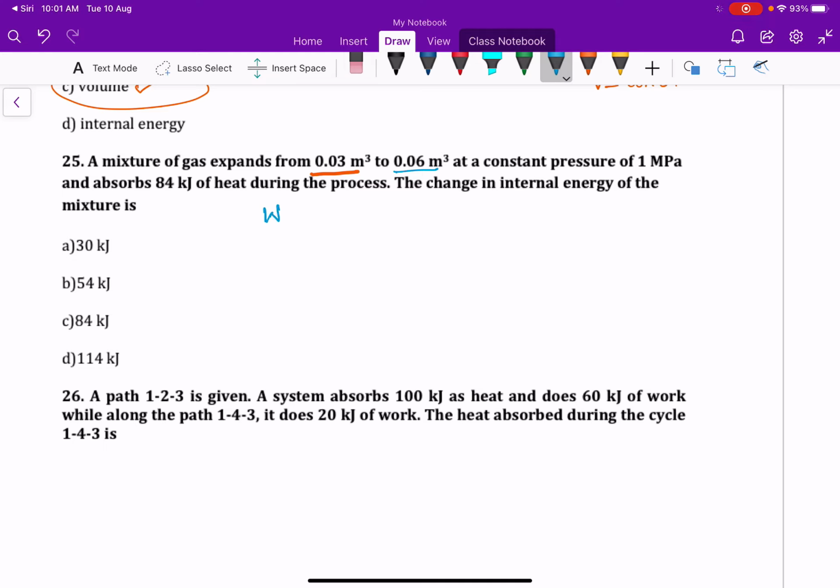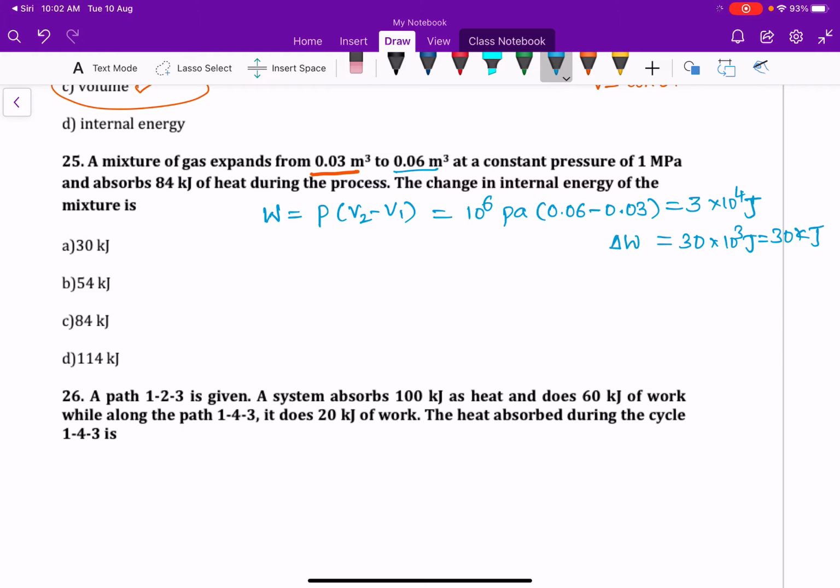Here pressure is constant, so work done is P into (V2 minus V1), that is, 10 to the power of 6 pascals into (0.06 minus 0.03), which is 3 into 10 to the power of 4 joules. That is 30 into 10 to the power of 3 joules, that is 30 kilojoules. Work done is equal to 30 kilojoules.